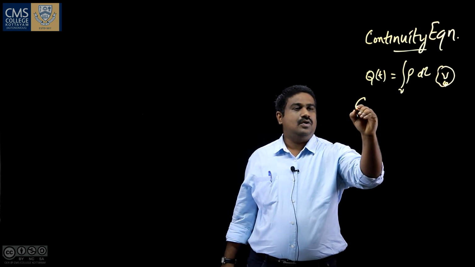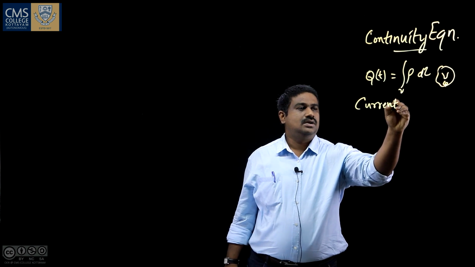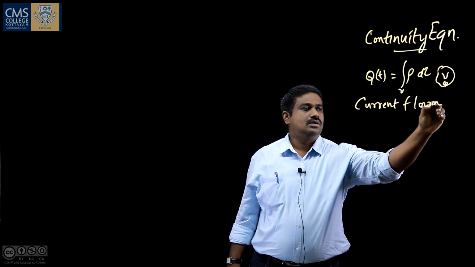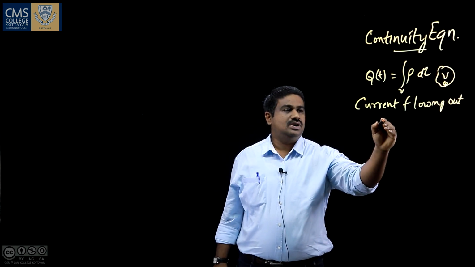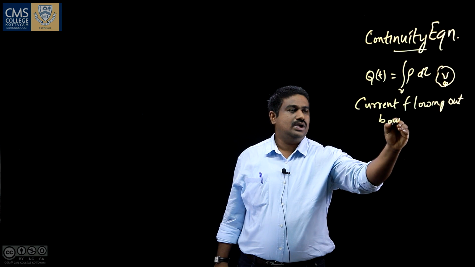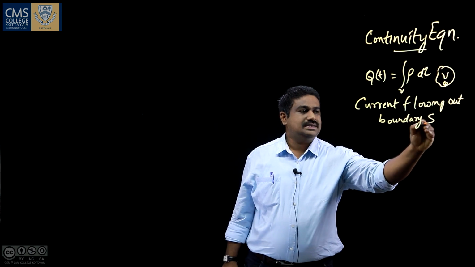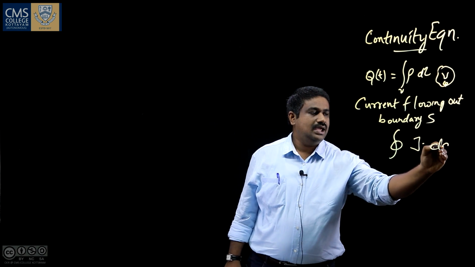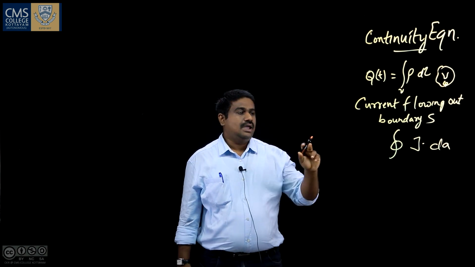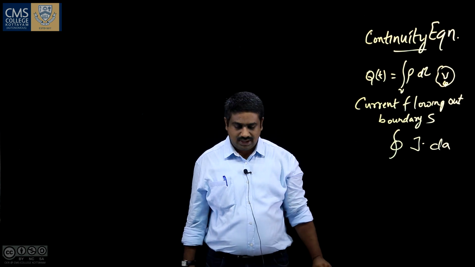The current flowing out through the boundary S is given as the closed surface integral of J dot dA, where dA is the area element covering the boundary S.